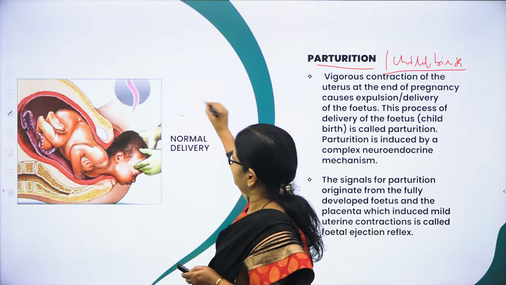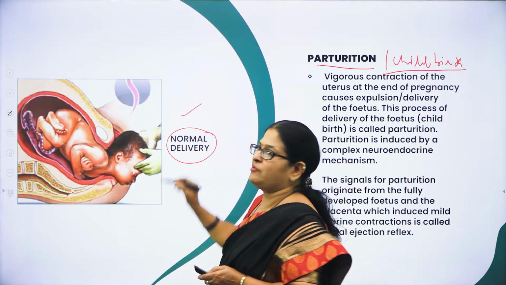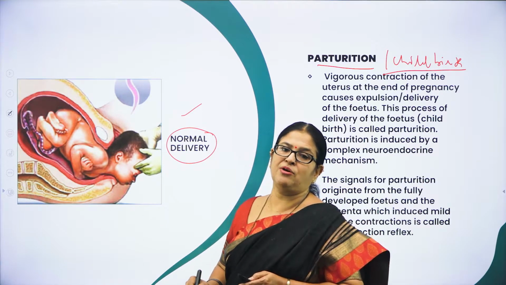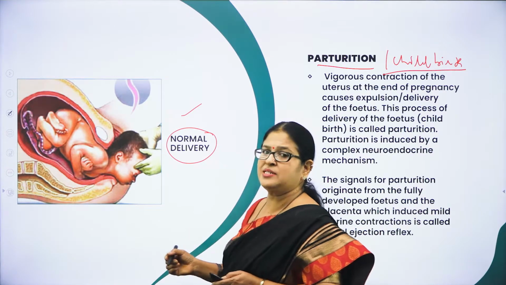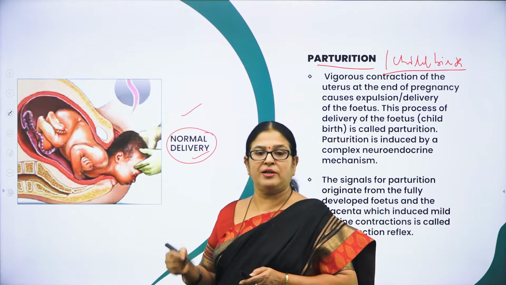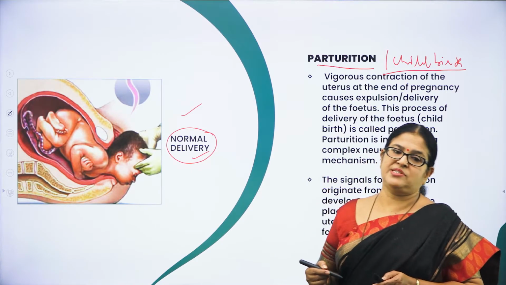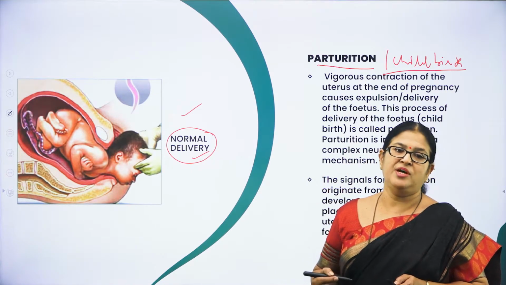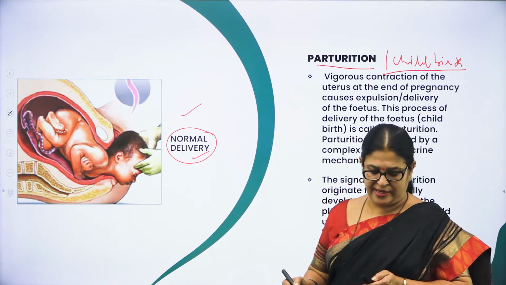Hope you see in this beautiful diagram, this is a picture of a normal delivery. You may wonder, what is this normal delivery? Without undergoing any surgery, the delivery will take place. The baby is delivered, and that is called normal delivery, right? There is one more process of delivery of the child called C-section, which is nothing but cesarean section, which is done through surgery. I will show it to you in the next slide.